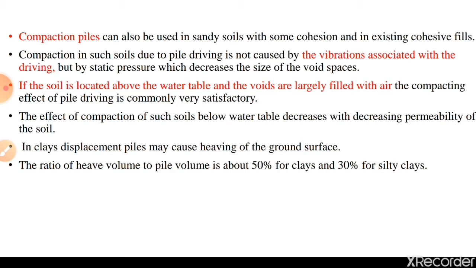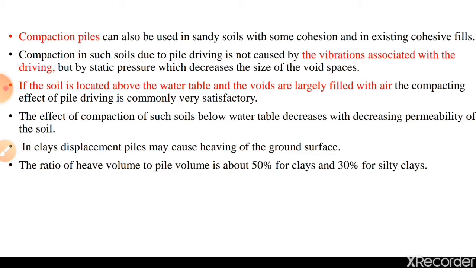If the soil is located above the water table and the voids are largely filled with air, the compacting effect of pile driving is commonly very satisfactory, because we know that in compaction we are trying to remove the air content, we are not going to remove the water content. That's why when the soil is much above the water table, the voids are filled with only air, and it is very easy to remove the air by using the compaction piles.